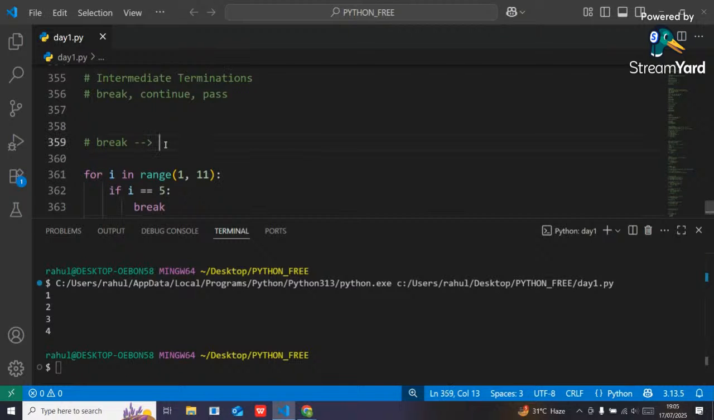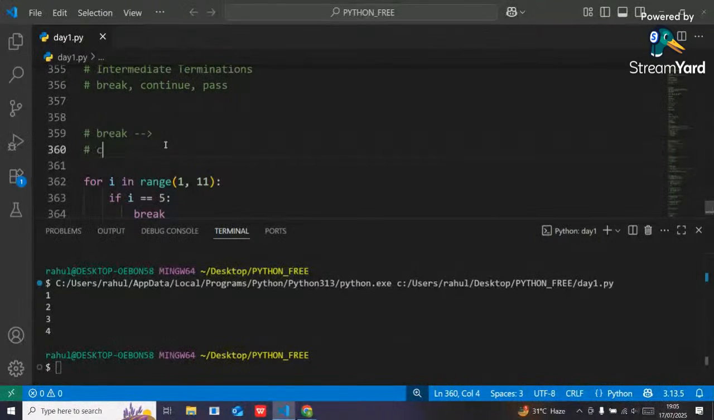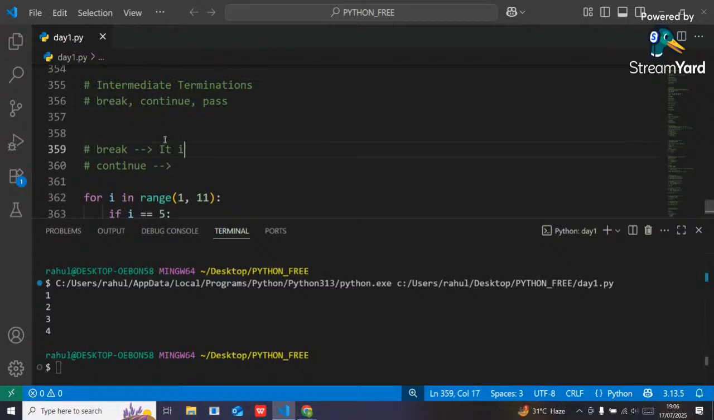Now another keyword is there, which is known as continue. Can anybody tell me, guys, what is the use case of this continue keyword? Anybody? Break we have understood now. Break means it is used to terminate the loop, right? So why should we go for continue? Anybody have any idea, guys?